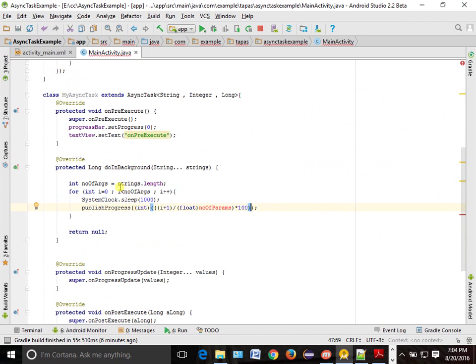What is this numberOfParams? So what we are doing is i plus 1 divided by number of arguments into 100, the same as how much task is done. Because of this casting, you have to be very careful. That's why I copy pasted from there.